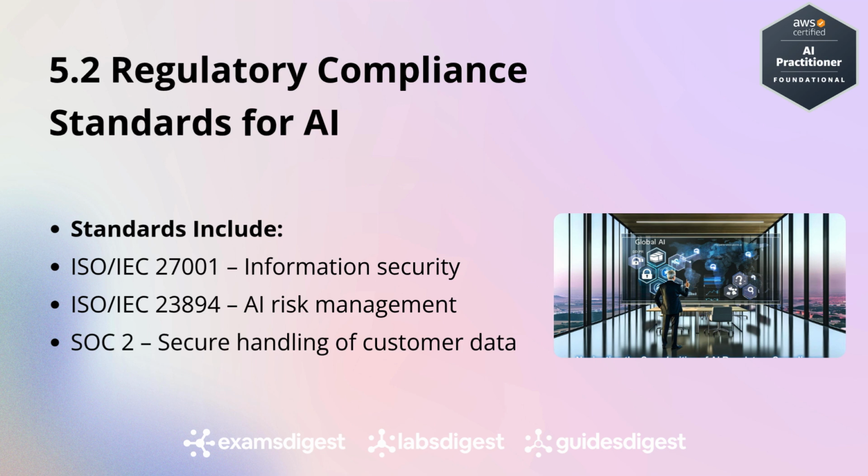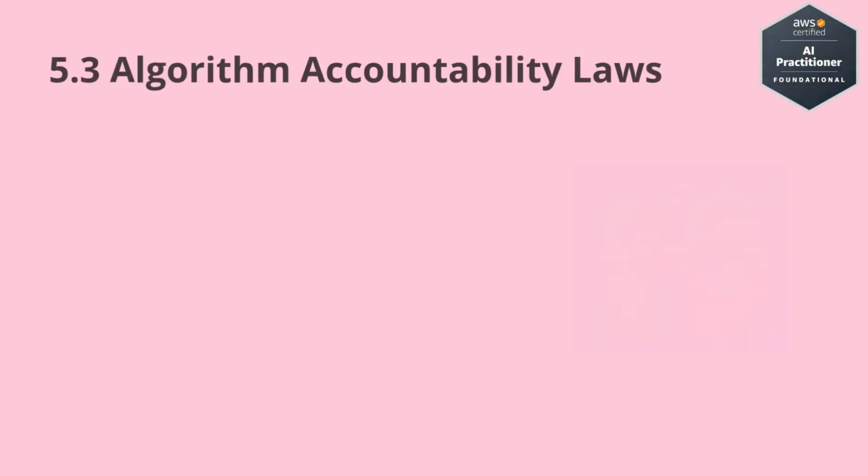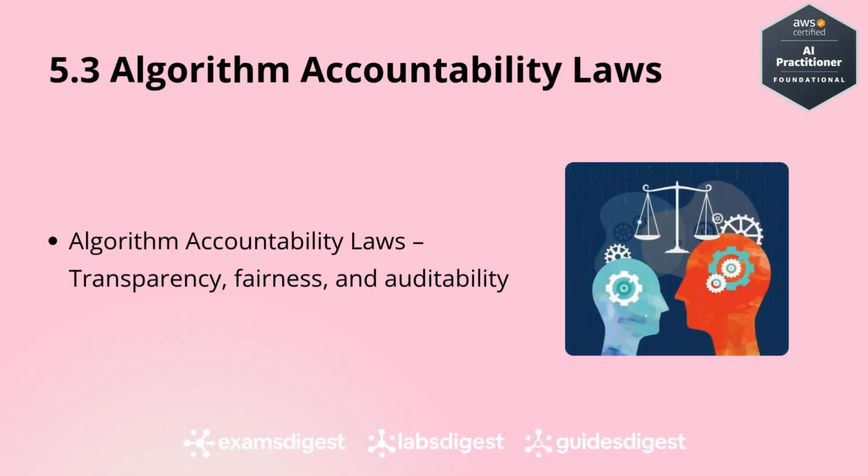One major framework is the International Organization for Standardization, ISO, which includes standards like ISO IEC 27001 for information security and ISO IEC 23894 for AI risk management. There's also SOC 2, System and Organization Controls, which focuses on the ethical handling of customer data. And in some regions, you'll need to comply with algorithm accountability laws, which require AI models to be transparent, explainable, and auditable, especially in finance, healthcare, and employment sectors.